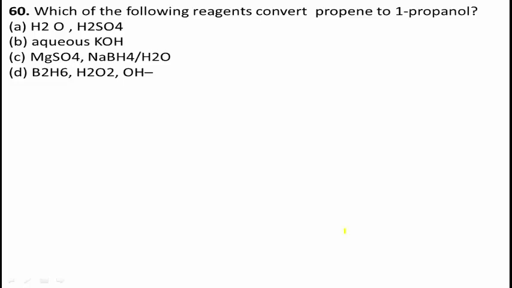Remember the reaction for conversion of propene to 1-propanol. This reaction is written as: 6 moles of 1-propene react in presence of B2H6, means diborane in ether.